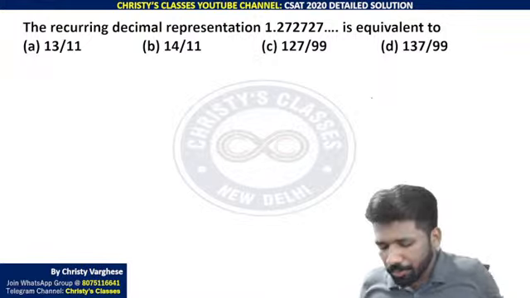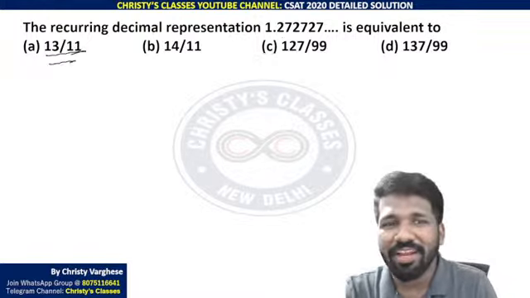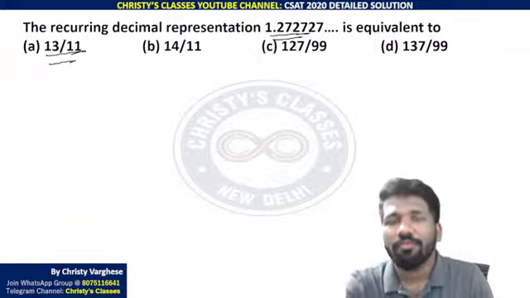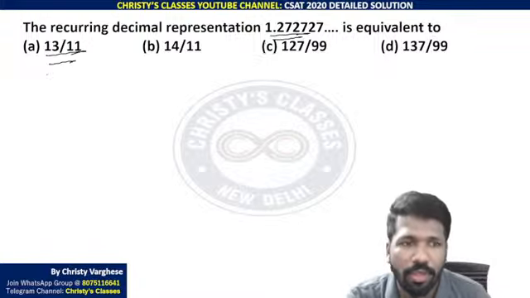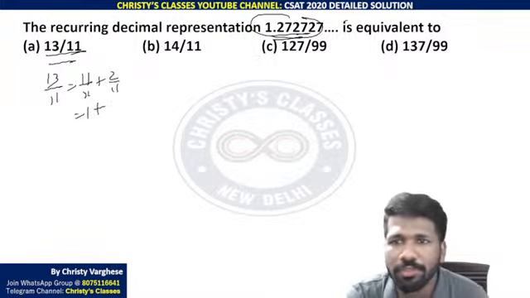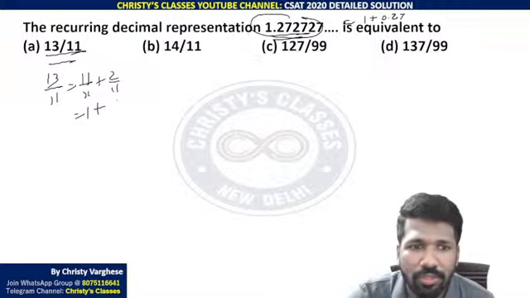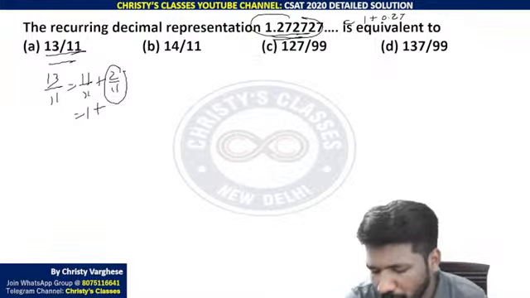Here the best way to do this question is you can use options. 13 by 11, you divide and see whether you are getting 1.272727 or not. I'll show you how to divide it faster. 13 by 11 is 11 by 11 plus 2 by 11. Right? 11 by 11 is 1. 1 plus 1.2727 can be written as 1 plus 0.2727. So this 2 by 11, is it equal to 0.2727?